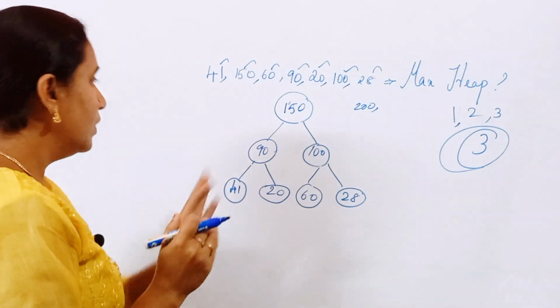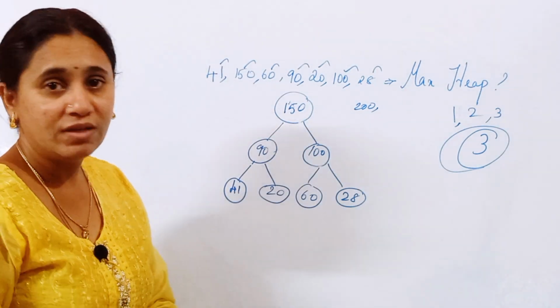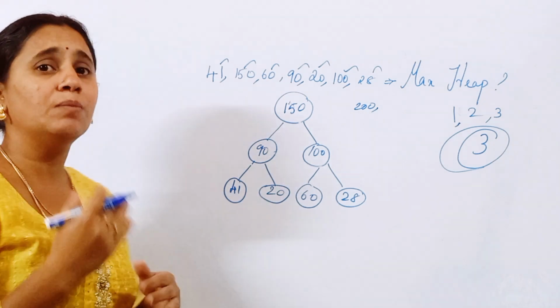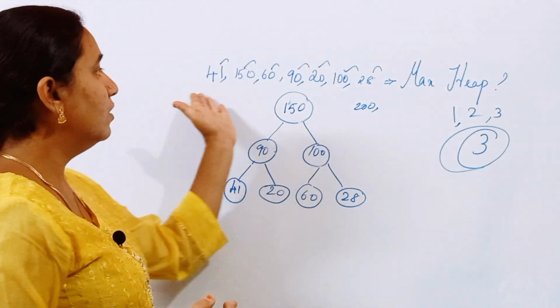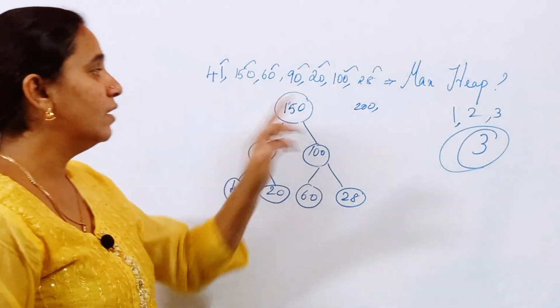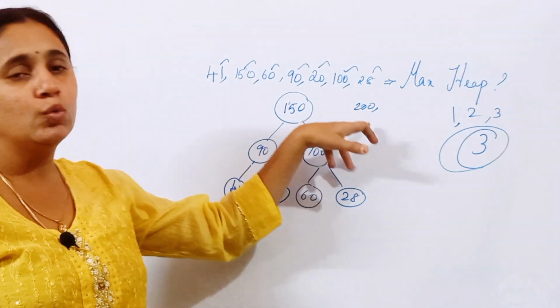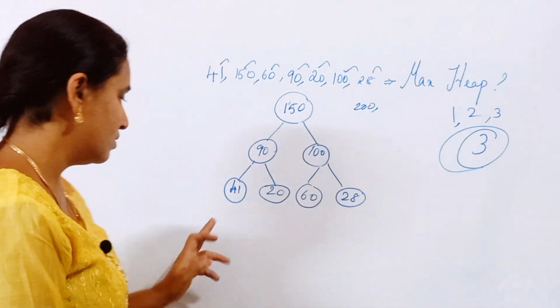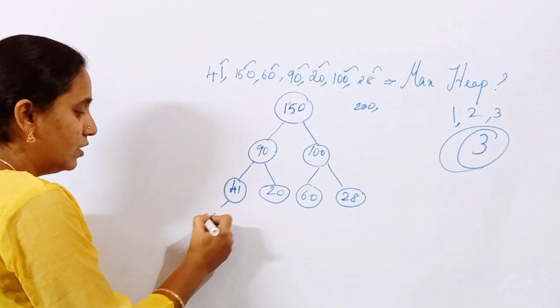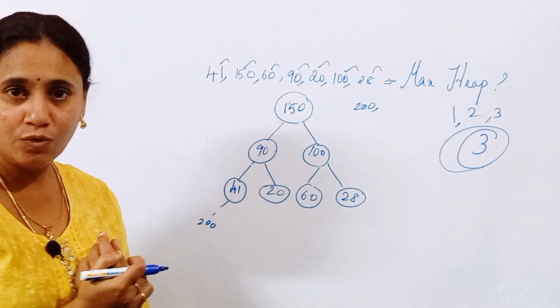Now 200 is coming. Where should I insert? Here. Like this, they may ask you some question. They will give you some data elements: insert and show the element 200 in this structure. How will you insert? You should start over here. So here 200. Can you follow?